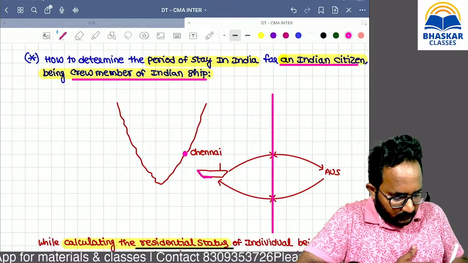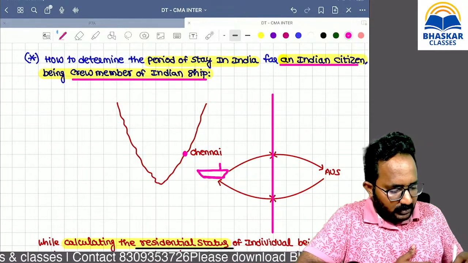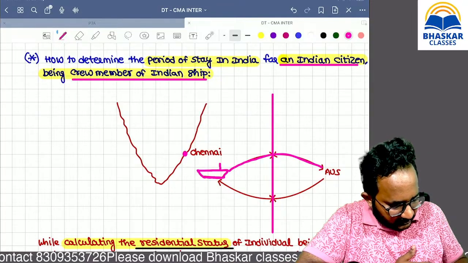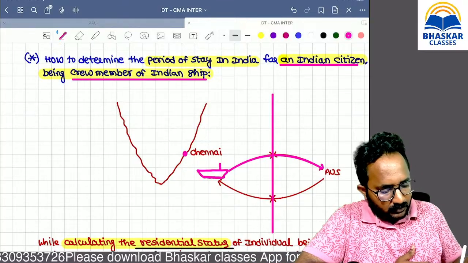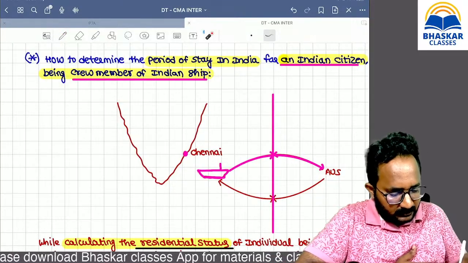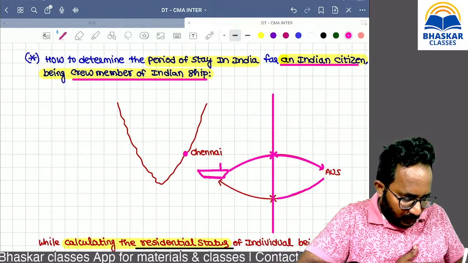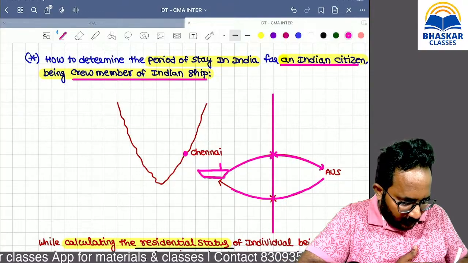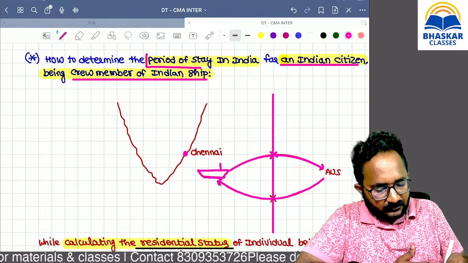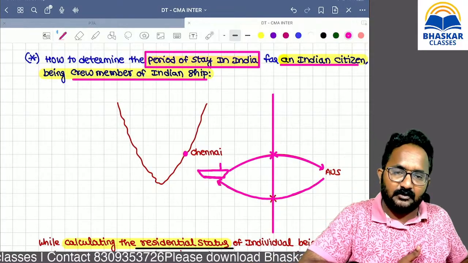This is a foreign going ship, an eligible voyage, an international traffic traveling ship; that is only called an eligible voyage. By using this ship, one Indian citizen wants to go to Australia. Can you tell me when he is crossing from India to outside India? We can't calculate by using the territorial limit. And he comes back also. Can you tell me on what date he entered India? We can't say. While calculating the residential status of this person, we want to calculate the total number of days of stay in India. This always gives confusion.